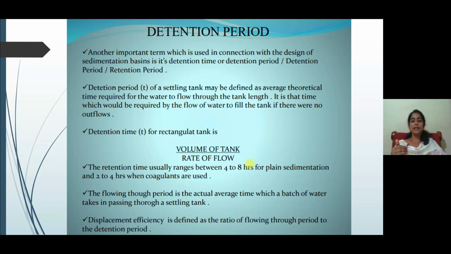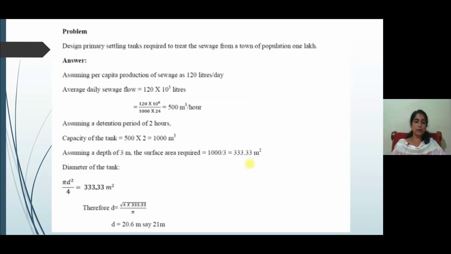The flow through period is actually the average time which a batch of water takes in passing through a settling tank. And the displacement efficiency is defined as the ratio of flow through period to the detention period. Then we will move on to a problem, that is, design a primary settling tank required to treat the sewage from a town population of 1 lakh.